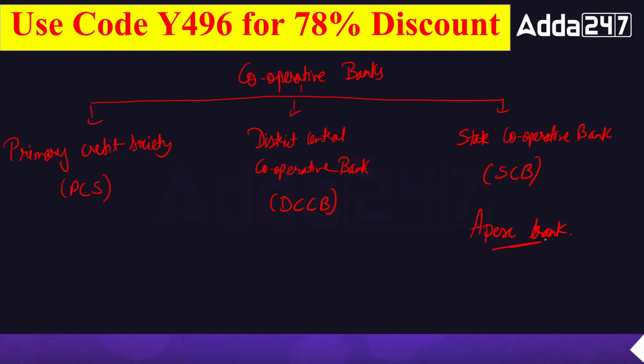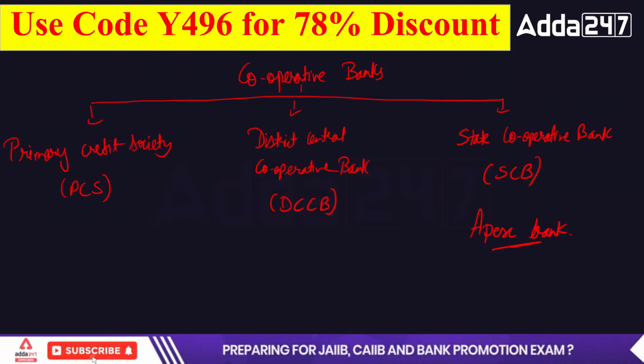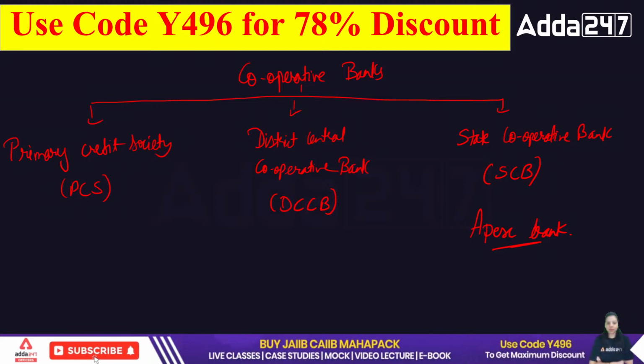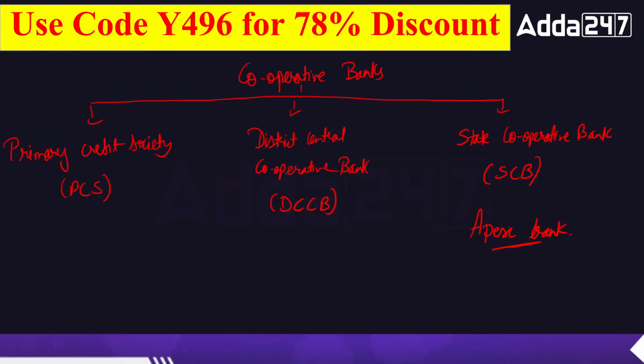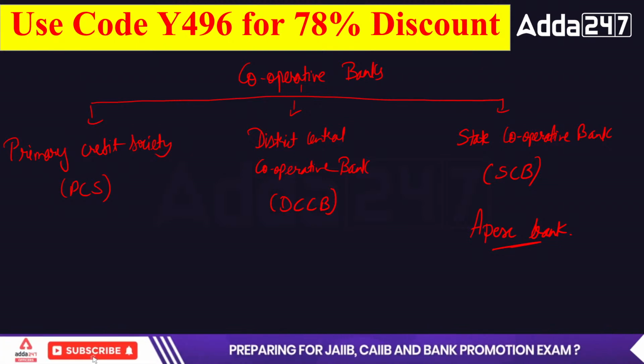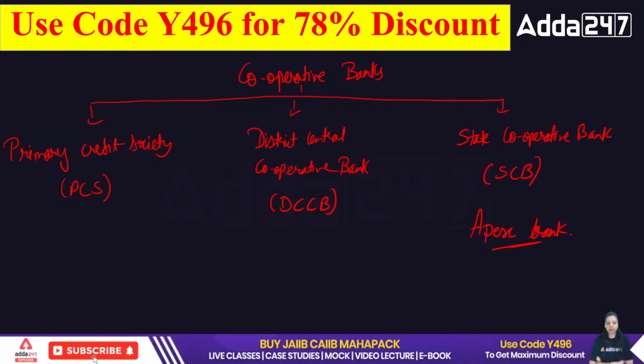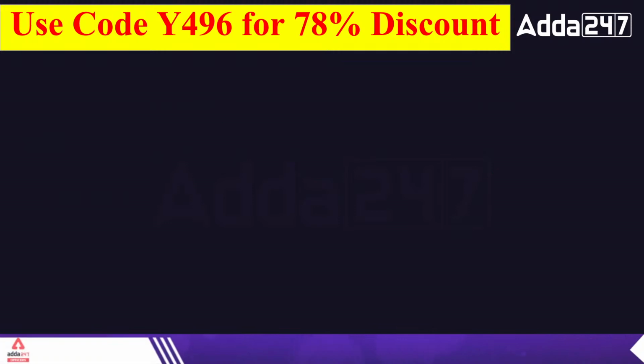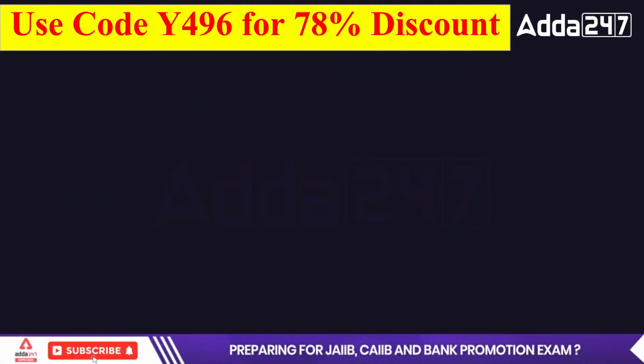In a state's capital, we find the apex bank, that is the state cooperative bank, and the apex bank of that particular state controls or regulates or supervises the primary credit societies and district central cooperative banks of that particular state. Okay, that's what the state cooperative bank or apex bank is doing. Clear?